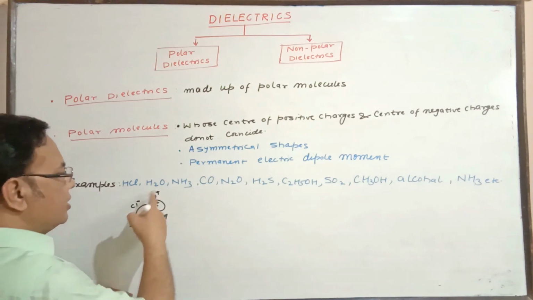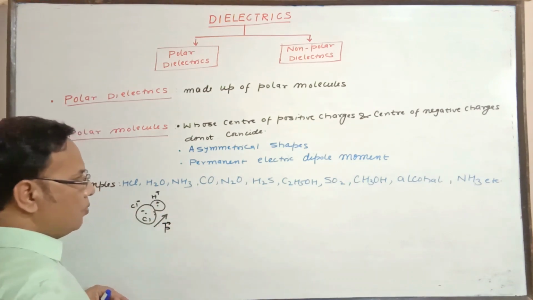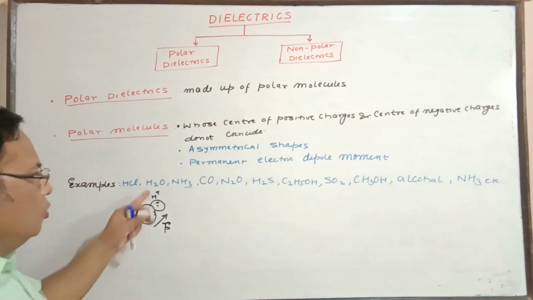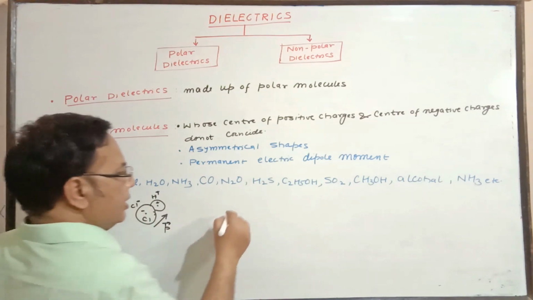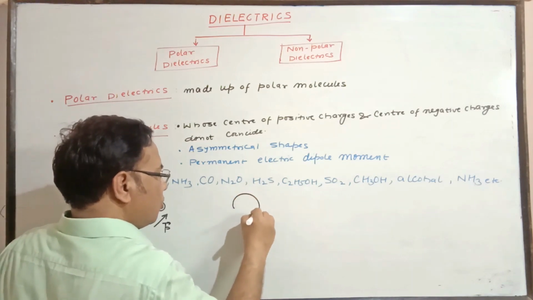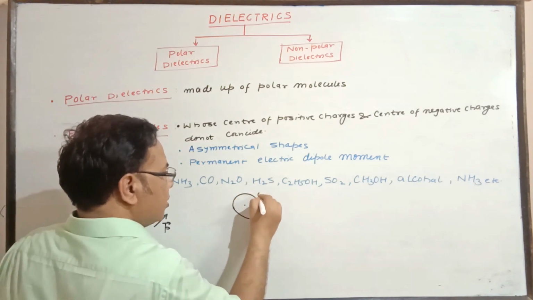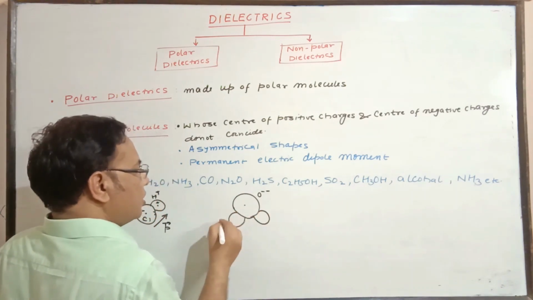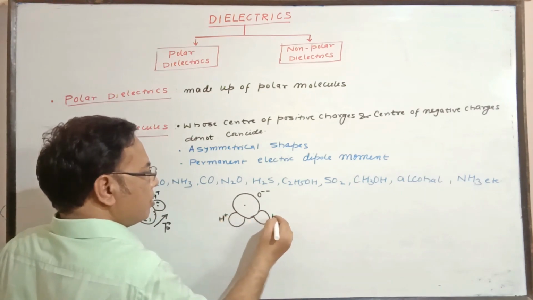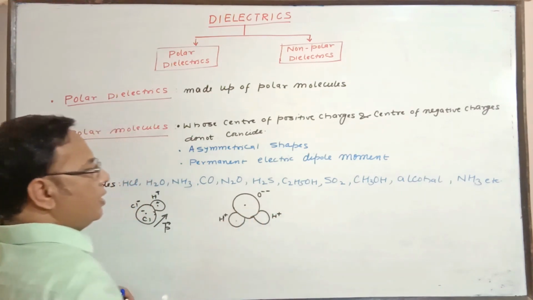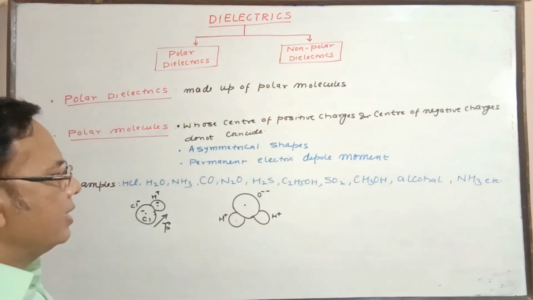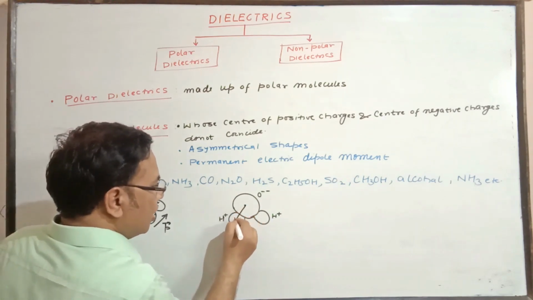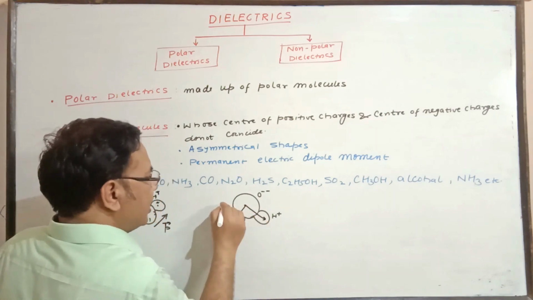And in the same way HCl has a permanent dipole moment, or it is behaving like a dipole. In the same way H2O, there are two OH bonds. Here O is somewhat like this, with H plus. These are two OH bonds at an angle of around 105 degrees. So they have moment values, say P1 and P2.